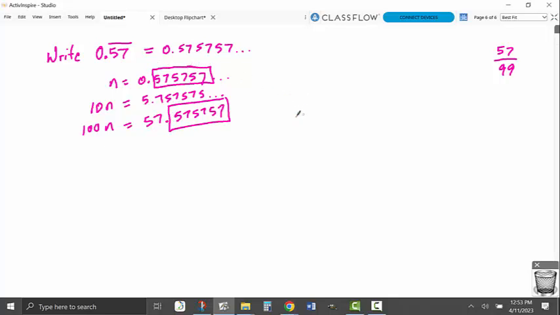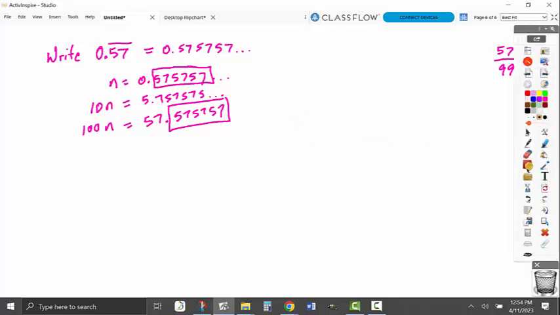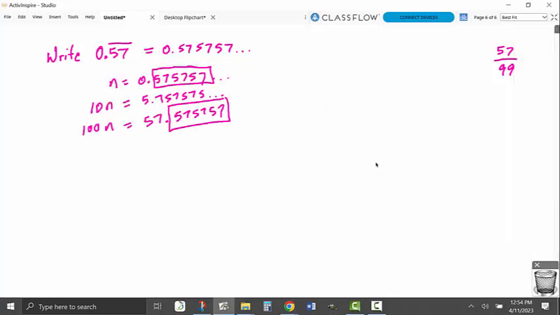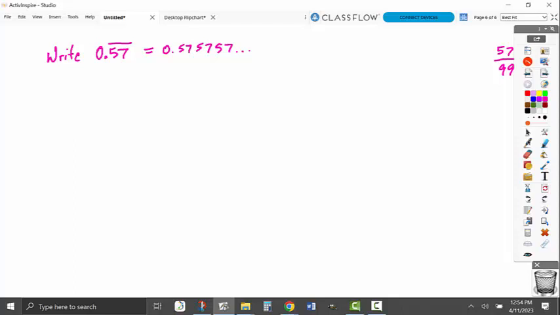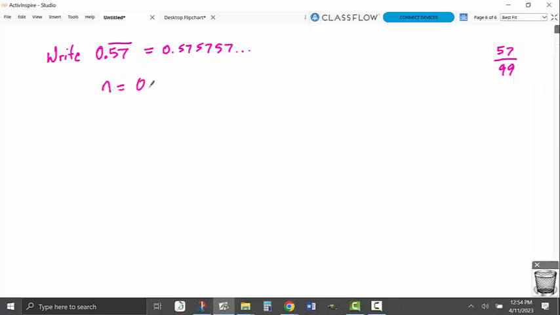Okay, so here's the basic concept. Let me erase a big group of this and rewrite it so that it's nice and neat now. So we're going to let n equal 0.575757 forever.